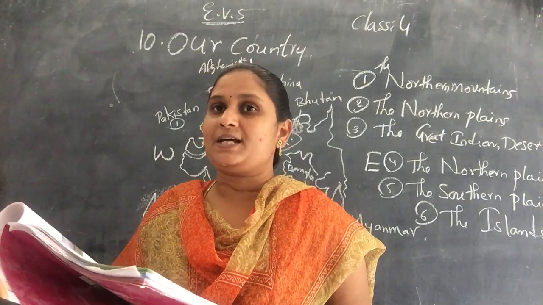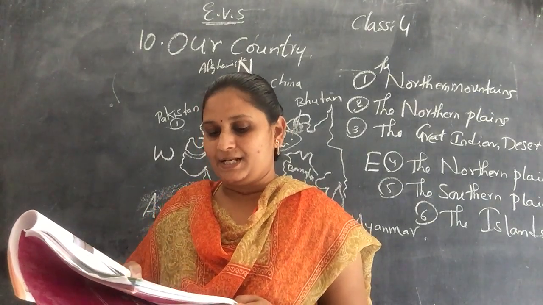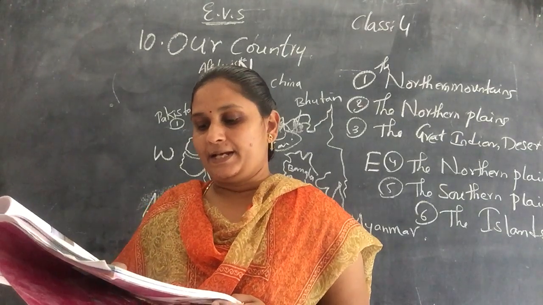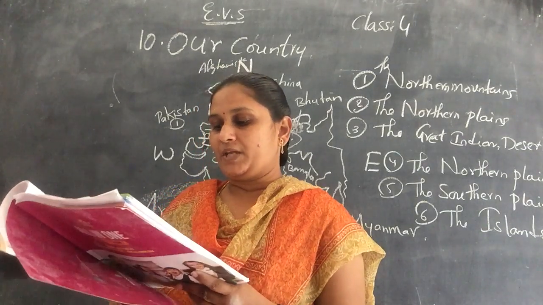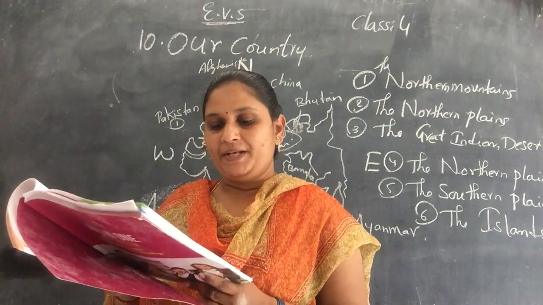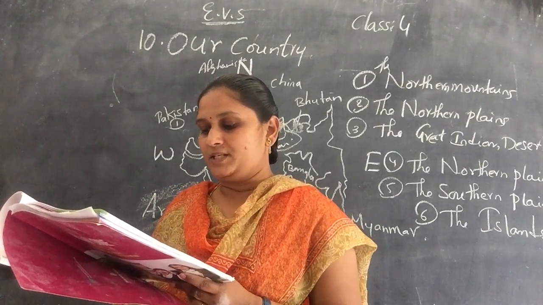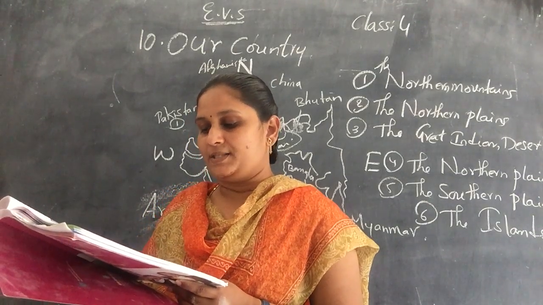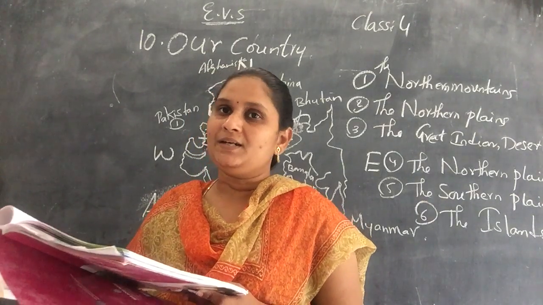Many forest areas are there on the slopes of the Himalayas. Snow leopards, wild yaks, elephants, tigers, rhinoceros and deer are available in those forests. Many rivers start from here and provide the plains with water for irrigation and other needs. The silt carried down by these rivers makes the plains fertile.